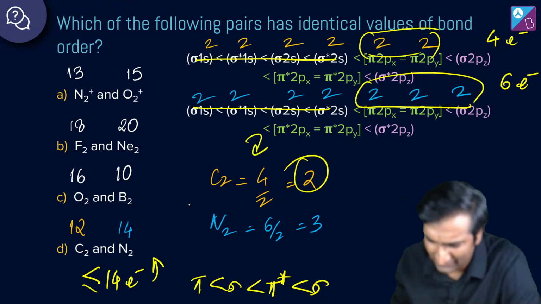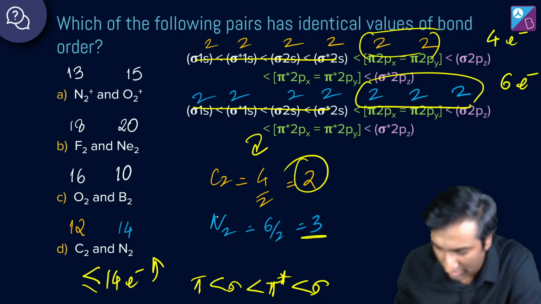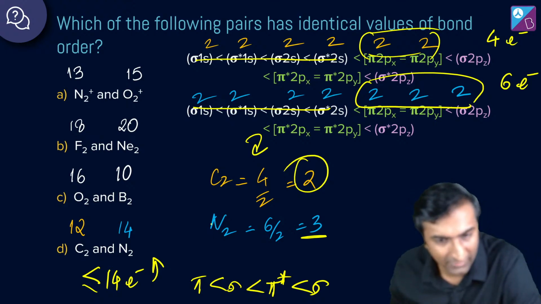Like C2, does it exist? No, it doesn't. But whatever. Yeah, it could. Theoretically, it could. N2, yeah, sure. This one works. Nitrogen is 3. Awesome. Sweet.